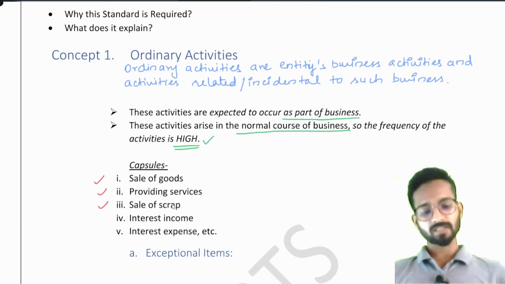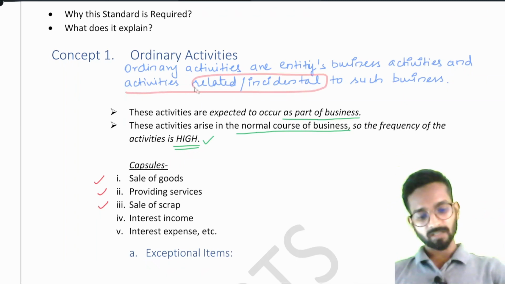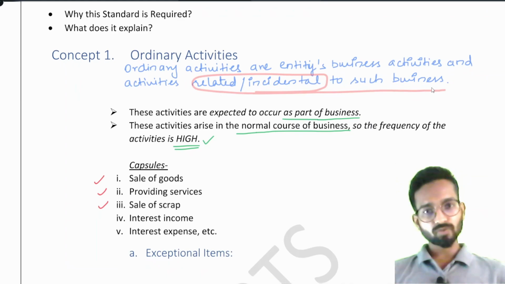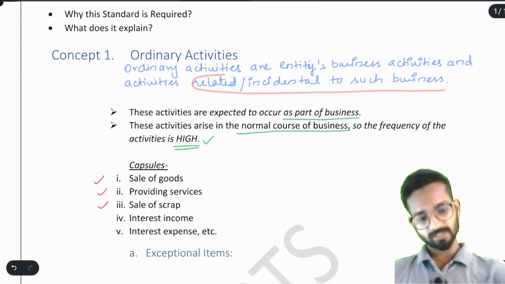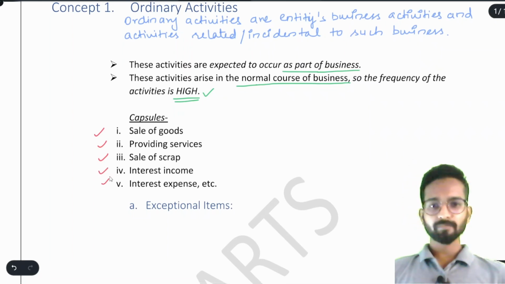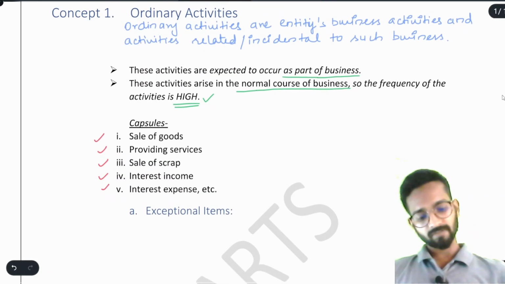That's why sale of scrap is also an ordinary activity. Why? See the definition, we have already said activities related or incidental to such business. So sale of scrap is related to such business only. Now after this, interest income or interest expenses, these all are related to our business only. Simple.